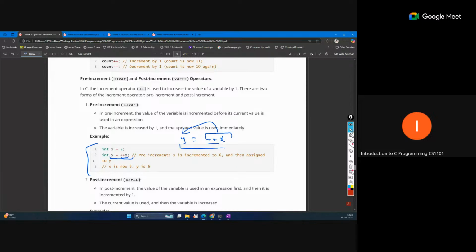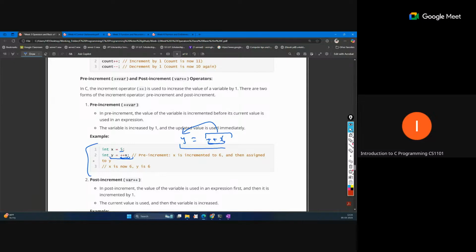The increment operation will be performed first, according to the name pre-increment, and then the x value will be assigned to y. So x equal to 5 will become 6 here, then 6 will be assigned to y. So x will also be changed to 6, and y will also be assigned 6.